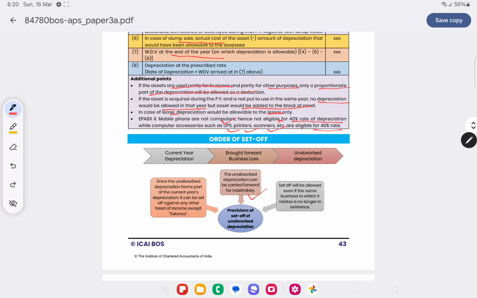Okay. See, what happens is there is unabsorbed depreciation, right? Current year's depreciation is a depreciation. If there is more depreciation, it will result in business loss. Now, can this be set off? This unabsorbed depreciation can be set off against salaries? No, it cannot be set off against salaries, but it can be set off against any other head of income, and it can be set off even if the business to which it relates is no longer in existence. Suppose I have closed the business also, and I still have unabsorbed depreciation, I can still carry it forward.